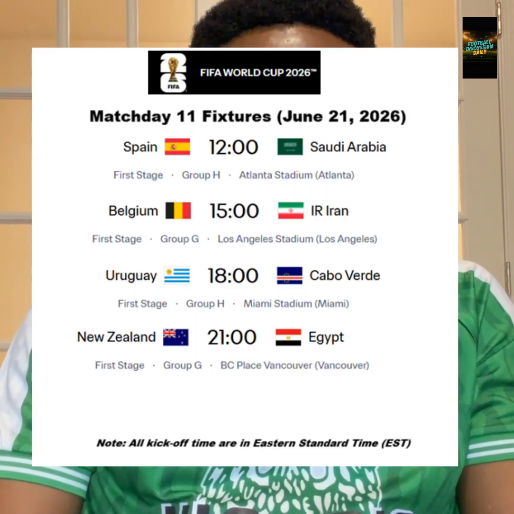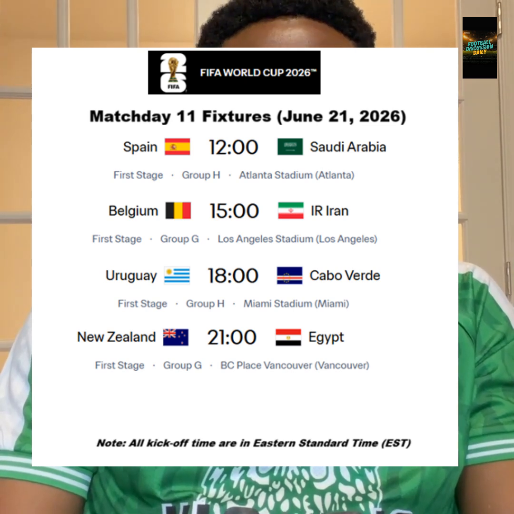Eastern Standard Time. And then the third game for match day 11 is going to be a Group H clash between Uruguay and Cape Verde. The time for that game is 6 p.m. Eastern Time. That game will be played at the Miami Stadium in Miami.